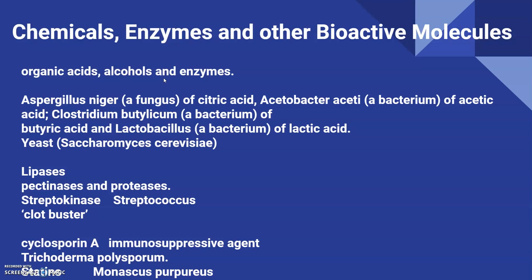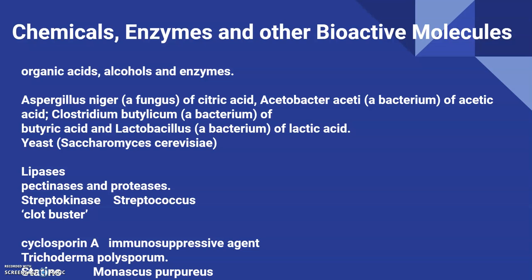Examples of acid producers are Aspergillus niger, a fungus, for citric acid, Acetobacter aceti, a bacterium, for acetic acid, Clostridium botulinum, a bacterium, for butyric acid, and Lactobacillus, a bacterium, for lactic acid, and yeast, that is Saccharomyces cerevisiae, is common for commercial production of ethanol.